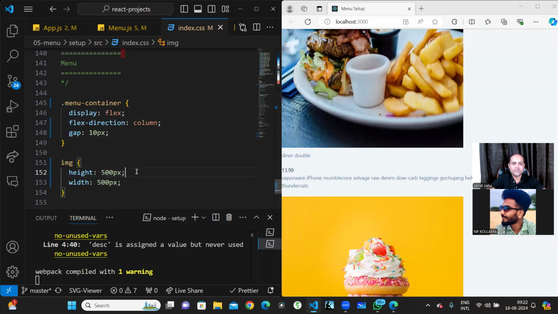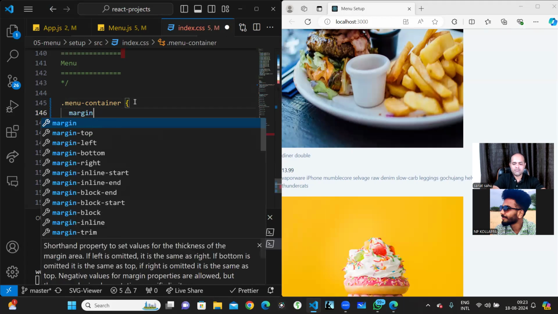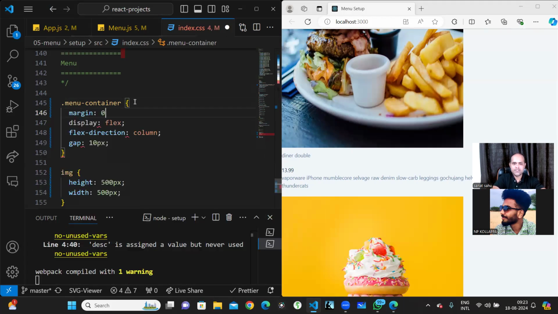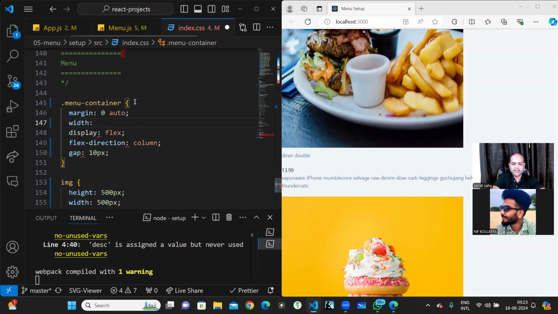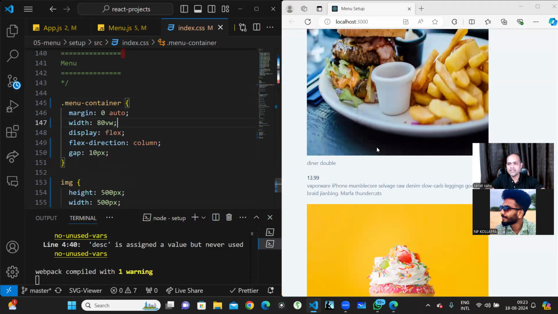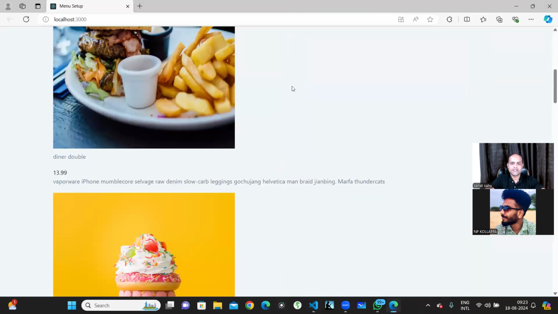Now what we have to do is, along with display flex, I can do some margin: 0 auto, and for the width, I just want to take 80vw. Now this will arrange everything in the center, or rather a little bit on the left-hand side.